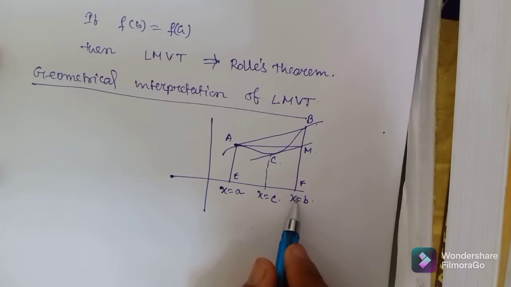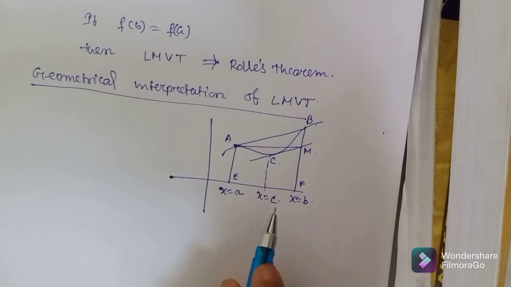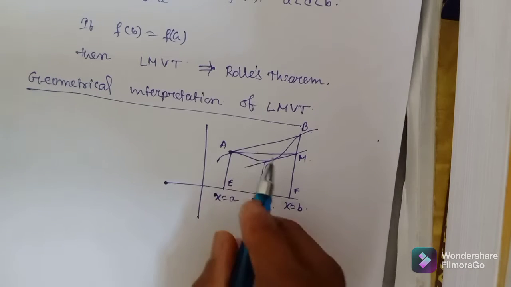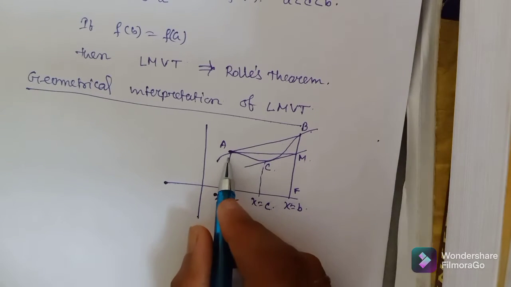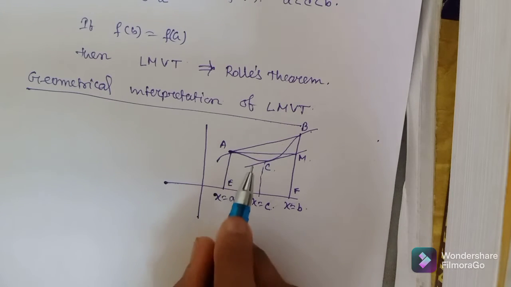Okay, as previous of Rolle's theorem, there I say that if the function is continuous, then that means the function has no break within that interval. Okay, and the function is differentiable, that means each and every point has a tangent.